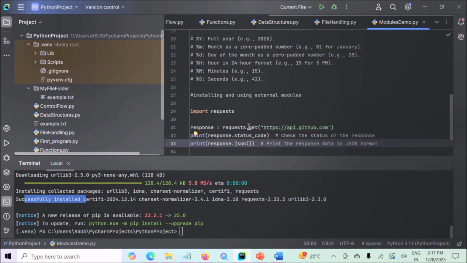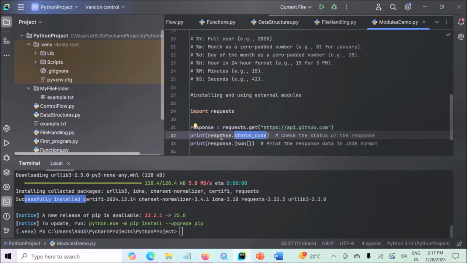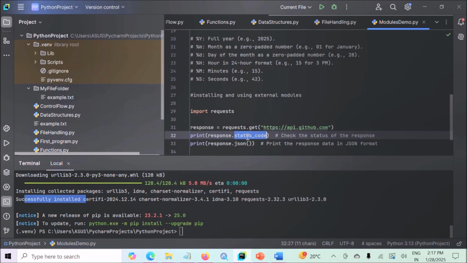When we send a get request to this URL, we will receive a response, and we are storing that response in this response variable. Next we are printing the status code of the response by using the print method, with response.status_code within the round brackets. This will give us the status code to check the status of the response.